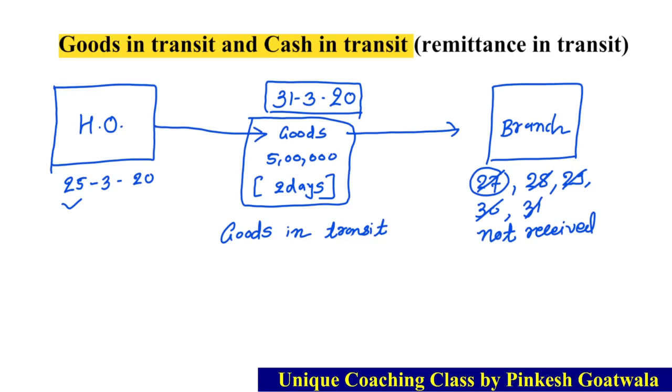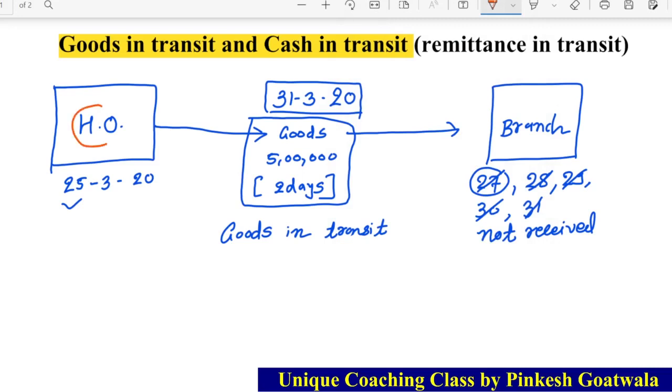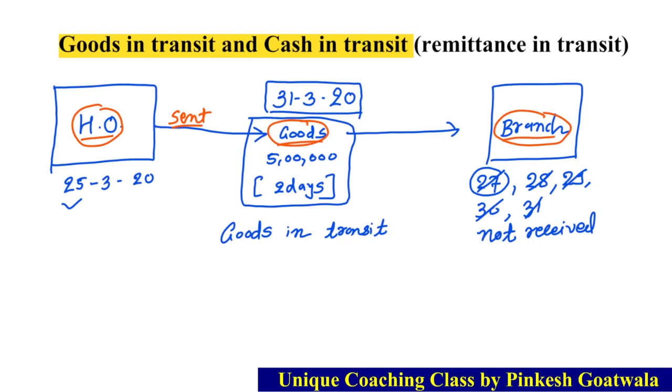So what is the definition of goods in transit? In a simple language, head office sent goods to branch, but due to any reason it is not received by branch till the end of the year, that is 31st.